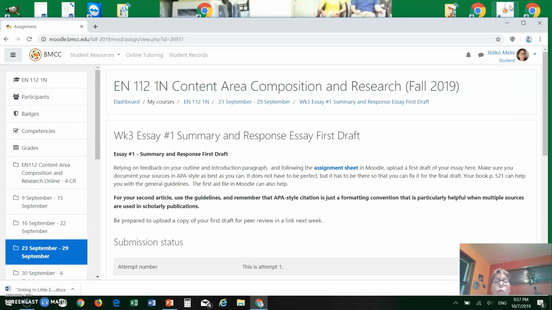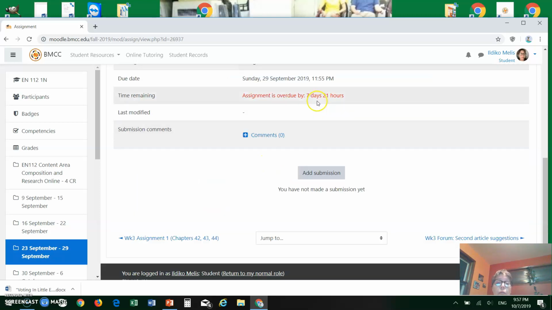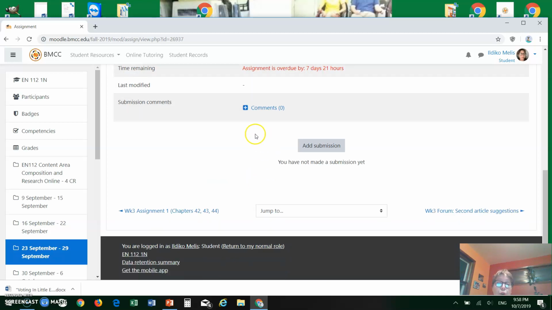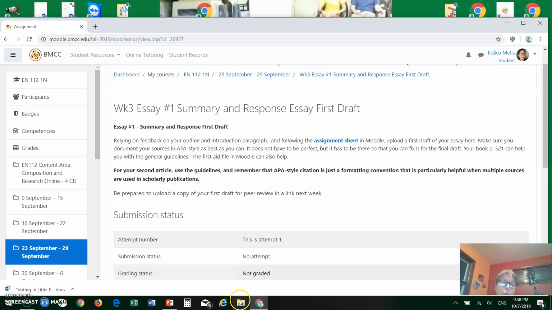And first, trying to get back to Moodle. So for example, when you submitted your essay 1 summary response first draft on week 3, you should be able to find a returned file. So if you keep scrolling down, which I cannot do because I'm not a student in this class, eventually you will find a file with your original file name and my initials, I am, added at the end. So that is your returned file with feedback.